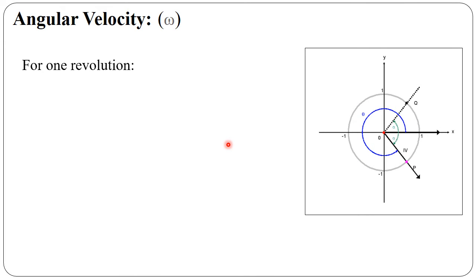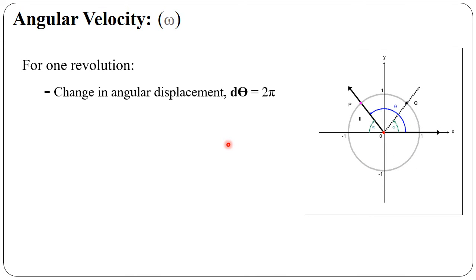For one revolution, the change in angular displacement of the particle, d theta, is 2 pi. From where does it come? The particle P starts from position 1 and again comes back to position 1. How much angle does it describe? It is 360 degrees, and 360 means 2 pi.